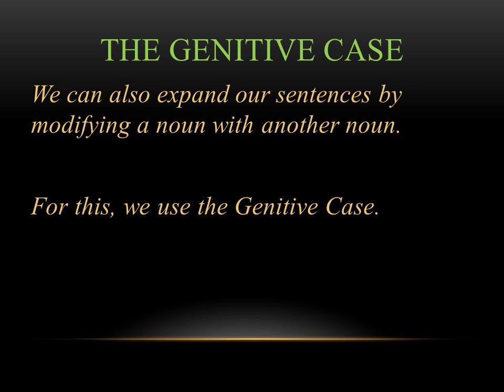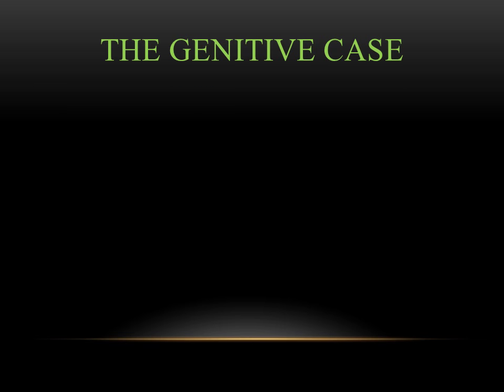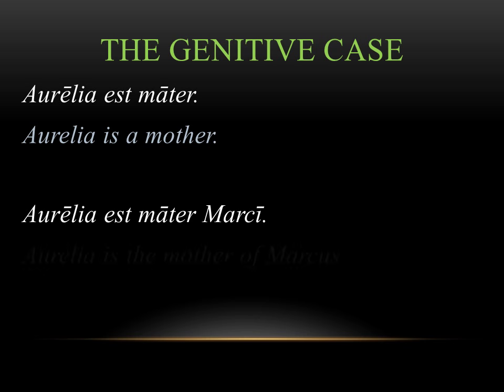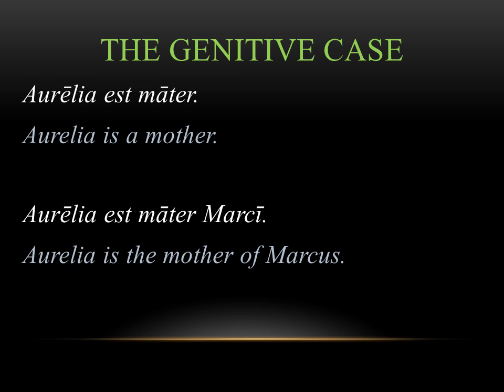But we can also expand our sentences by modifying one noun with another noun instead of an adjective. And for this, we use the genitive case. Look at a few example sentences. For instance, if we had Aurelia est mater, we would translate this, Aurelia is the mother. It's a pretty straightforward Latin sentence. But if we wanted to expand that a little bit, you might say Aurelia est mater Marci, which means Aurelia is the mother of Marcus.